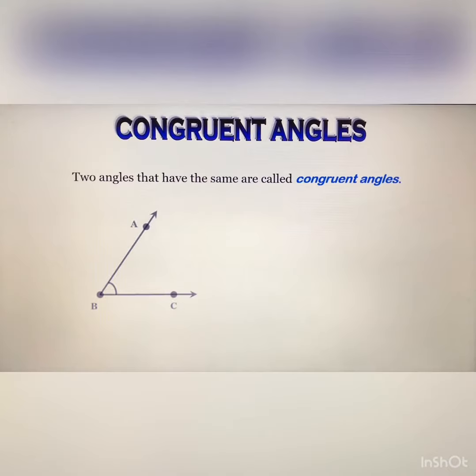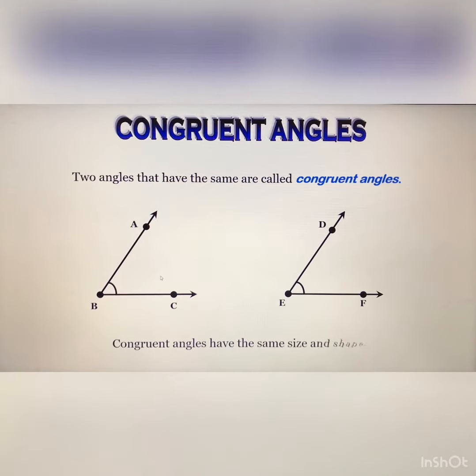Now the congruent angle. If the measurements of two angles are the same, then they are called congruent angles. So you can see that angle ABC and angle DEF have the same measurement, so they are known as congruent angles, means they have the same sides and same shapes, therefore they are known as congruent angles.